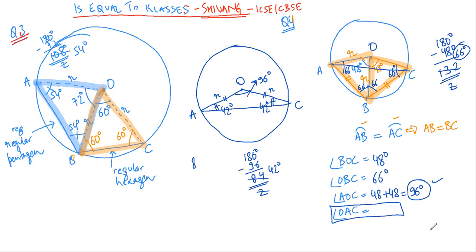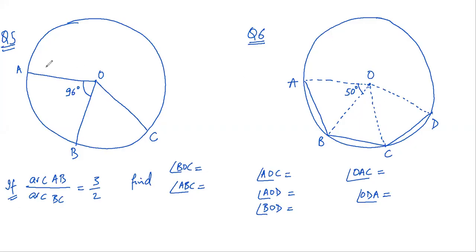So let's go to the next question. Question 5 is that length of arc AB and BC are in the ratio 3:2. So this arc AB and arc BC, now they are in the ratio 3:2. And we have also been given this angle.